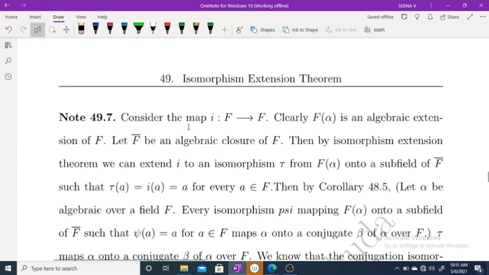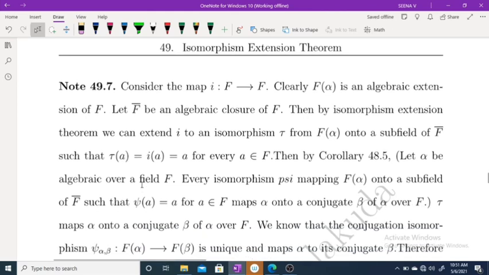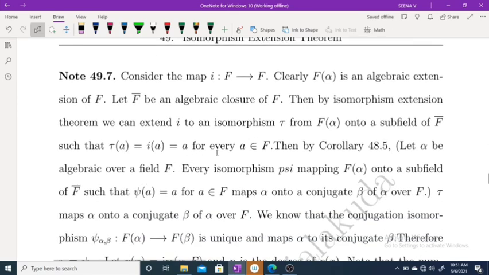Now consider the map I from F to F. Okay, clearly F of alpha is an algebraic extension of F, and let F closure be an algebraic closure of F. Then by the isomorphism extension theorem, we can extend I to an isomorphism tau from F of alpha onto a subfield of F closure such that tau of a equals I of a, which is equal to a.